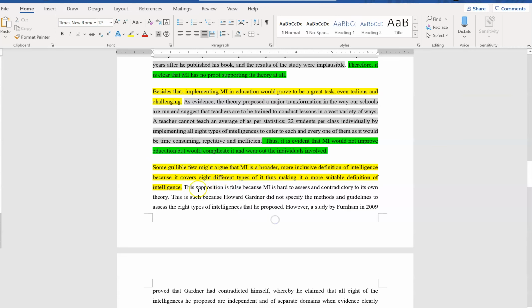Alright. Some gullible few might argue MI is a broader, more inclusive definition of intelligence because it covers 8 different types of it, thus making it a more suitable definition of intelligence. So, usually when we want to introduce the opponent's view, we have to signal that this is the opponent's idea. You can use some gullible few. You can also use some say, okay, the opponents argue that, to show and signal that this is the opponent's point of view.